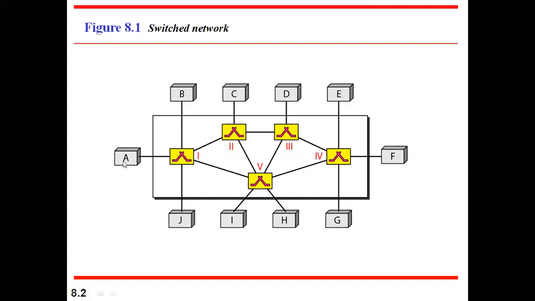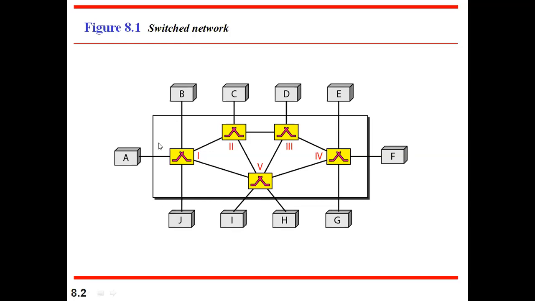Now assume that A wants to send some data to F. According to the switching concept, first A will send it to this particular switch, then this switch will decide and send it to the next switch, then this switch, then this, and finally it will reach the destination. Before going to the classification of switching, with the help of this diagram we'll try to understand the different types: one is circuit switched, and the other is packet switched.